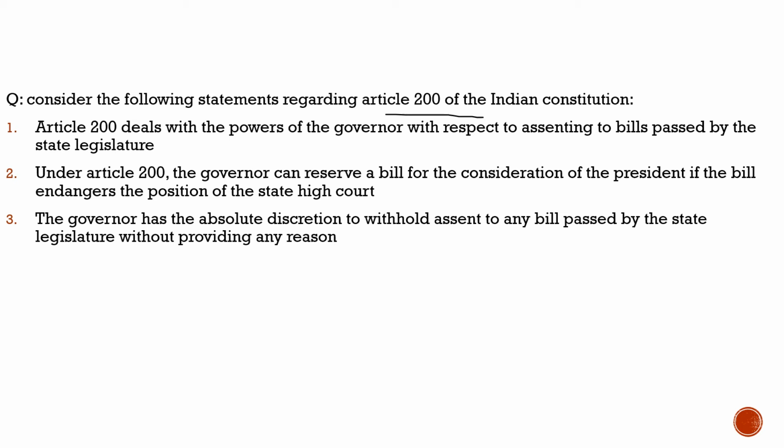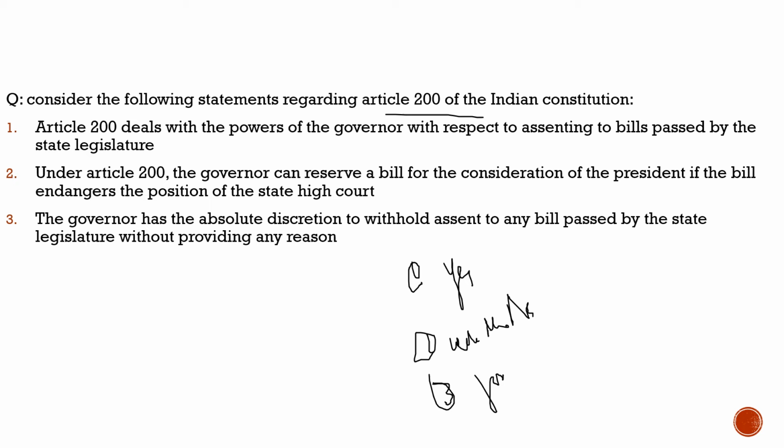So here we have to understand the power of the governor under Article 200. Under Article 200, the governor has three options. What are these three options? First, he can give the assent, say yes. Second, he can withhold the assent and send the bill back to the legislative assembly, telling them what to modify. If they accept it, fine. If they do not accept it, then he has to accept the bill. Third, he can reserve the bills for the president.